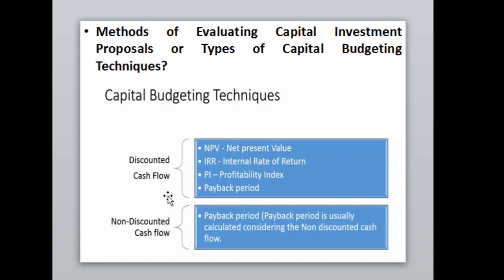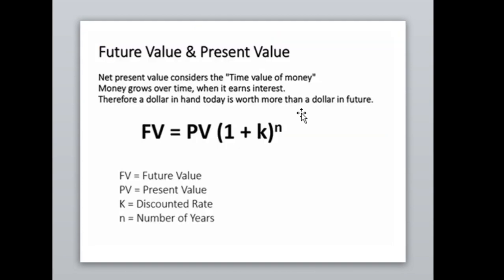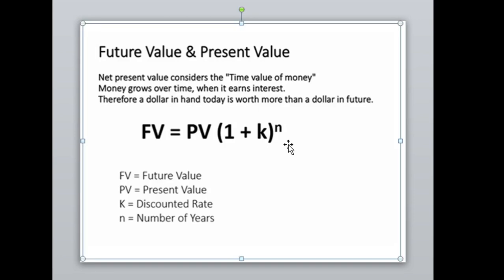We can say both these methods, discounted cash flow method and non-discounted cash flow method. The discounted cash flow method we discussed in this lecture. It consists of three basically techniques. The first technique is net present value, second is internal rate of return, and third is profitability index. Using all these techniques under the particular method, you would definitely be able to evaluate investment proposals and take decisions rightly.